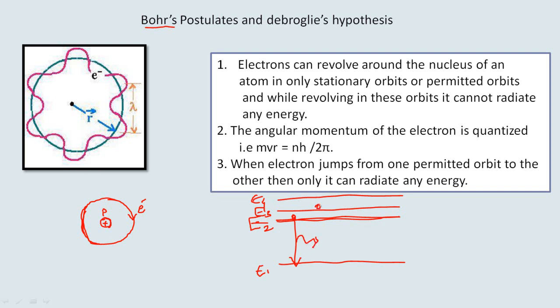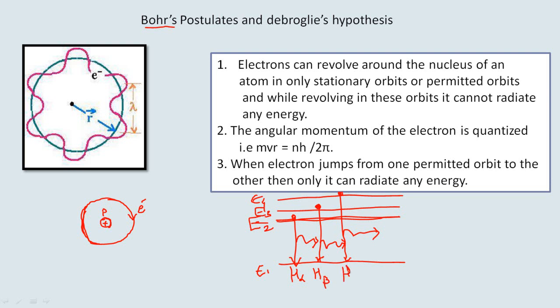When an electron jumps from energy level E3 to energy level E1, then only it can radiate energy. When an electron jumps from energy level E4 to energy level E1, then only it can radiate energy. And such lines are called the H alpha line, H beta line, H gamma line and so on.